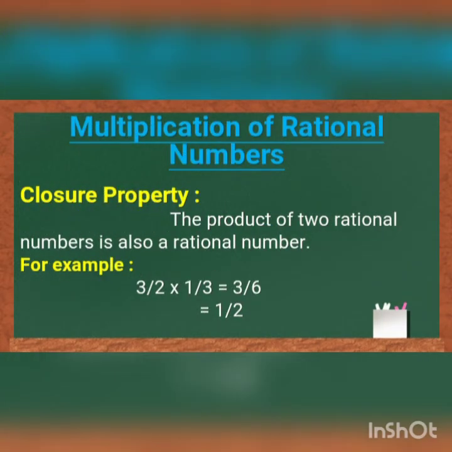Multiplication of rational numbers. In that, the first one is closure property. The product of two rational numbers is also a rational number. For example, 3 by 2 into 1 by 3, your result is equal to 3 by 6. 3 by 2 and 1 by 3 both are rational numbers. The product 3 by 6 is also a rational number.